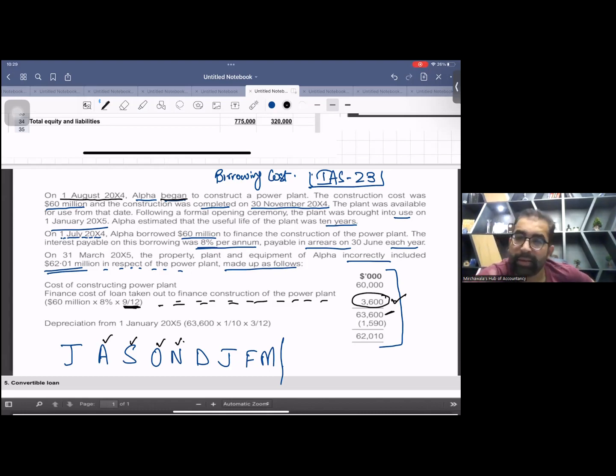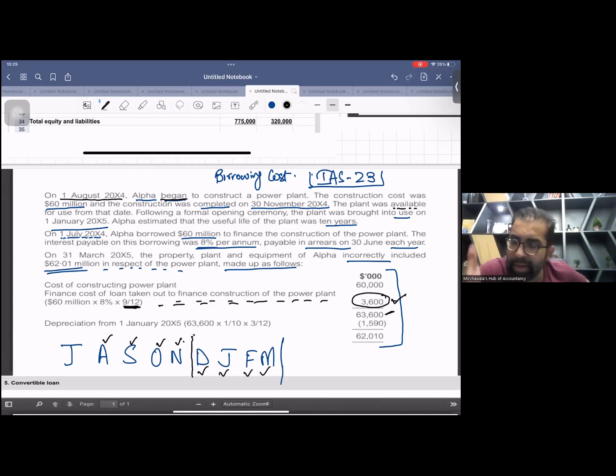Now, as the total capitalized cost is wrong, obviously the future depreciation is wrong. One more blunder this person has made. The asset was available for use from 30th November. In the question it is written that the plant was available for use from that date, which means after November, it's 1st December. So you have to depreciate December, January, February, and March, that is 4 months.